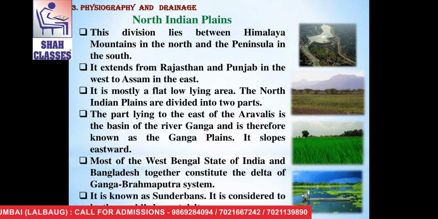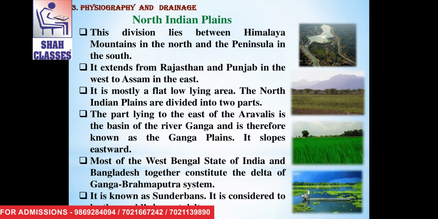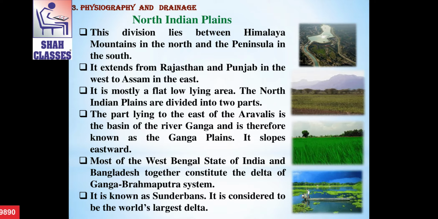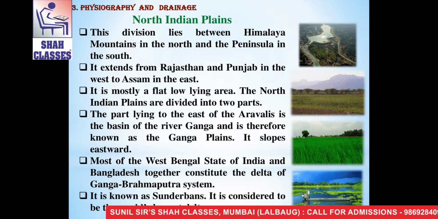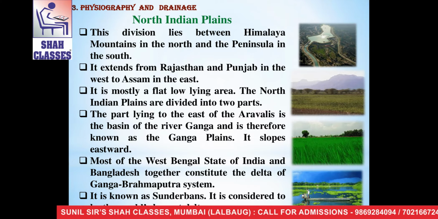It is mostly a flat, low-lying area. The North Indian Plains are divided into two parts. The part lying to the east of the Aravallis is the basin of the river Ganga and therefore known as the Ganga Plains. The slope of Ganga Plain is eastward.